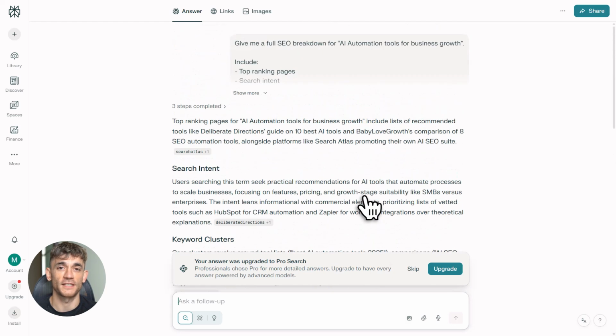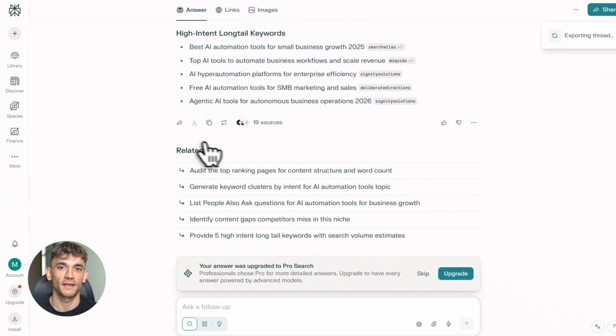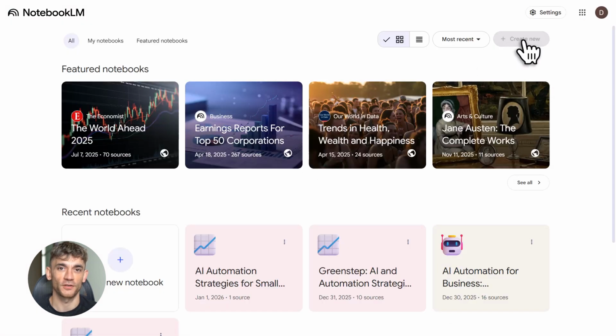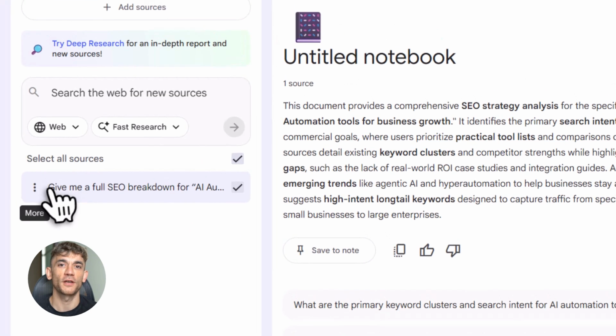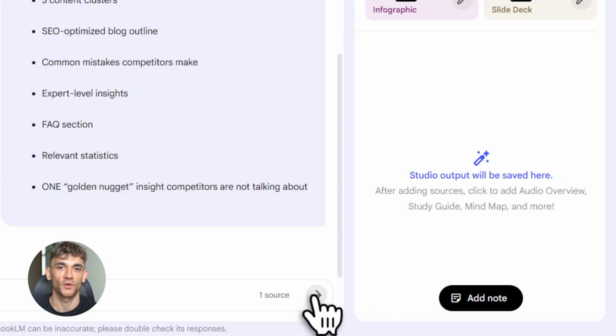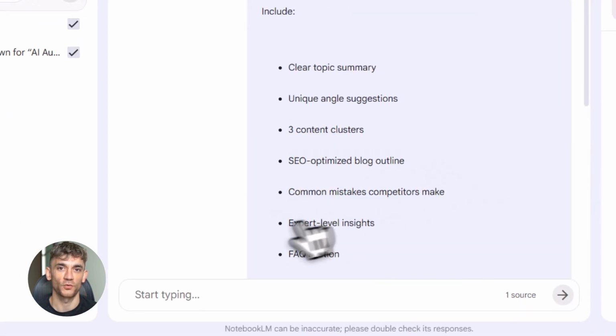Now I know what you're thinking. This sounds too good to be true, but I've been using this exact workflow for weeks, and the results speak for themselves. Content that ranks, traffic that converts, and a process that's so fast it feels like cheating. And the best part, you can start using it right now. Perplexity is at perplexity.ai. NotebookLM is at notebooklm.google.com. Gemini is at gemini.google.com. All free, all powerful, all ready to go.